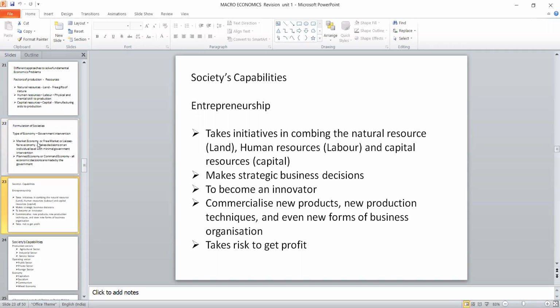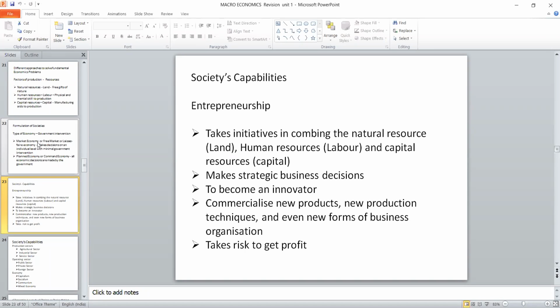How do we construct this particular society capability? For that, we have 5 elements. One is how we employ these factors of production. For that, we have to take some initiative. So the basic thing is that utilizing these factors of production is the first step in order to improve the society capability. Once we decide to use all these resources, we should make some strategic business decisions.